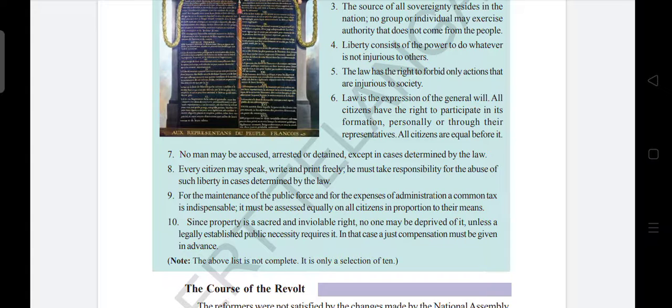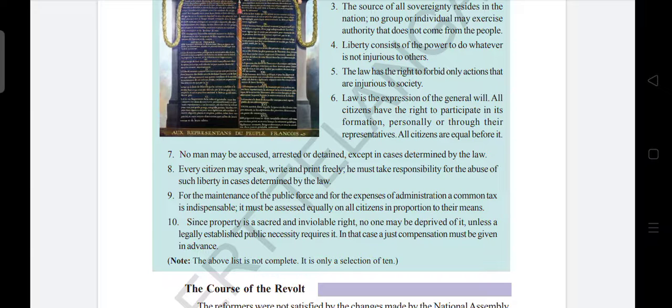Note, the above list is not complete, it is only a selection of 10. So, these rights are not complete. Out of the whole list of rights, they have just selected these 10 and printed them in our textbook.